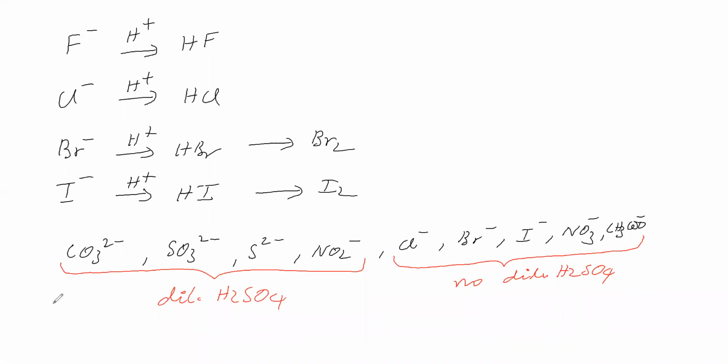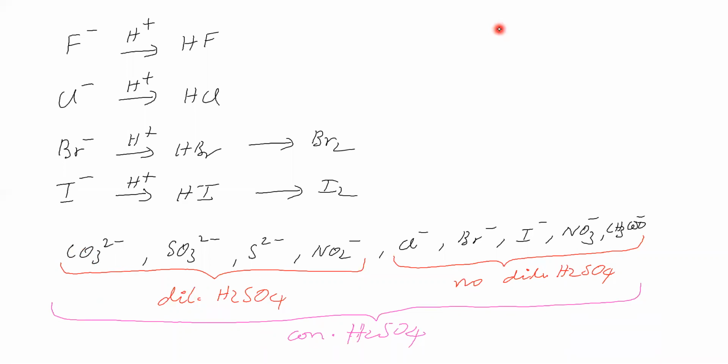In concentrated sulfuric acid test, all the anions respond in concentrated sulfuric acid test. Why? It is carbonate. Carbonate gives carbon dioxide gas with acid. When it is giving carbon dioxide gas with a dilute acid, why can't it give carbon dioxide gas in concentrated acid? So carbonate will give carbon dioxide gas with the dilute acid as well as with concentrated acid.